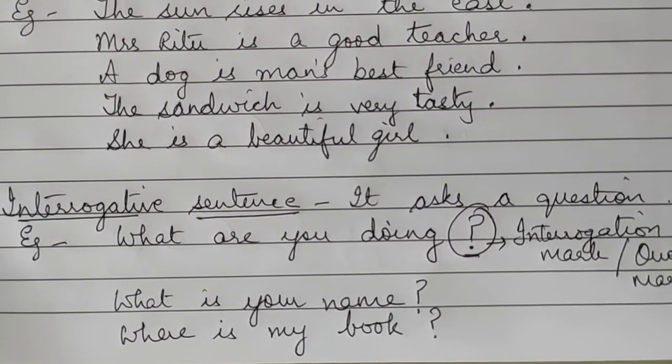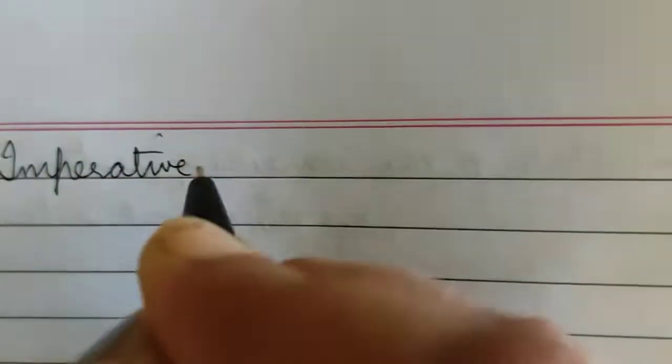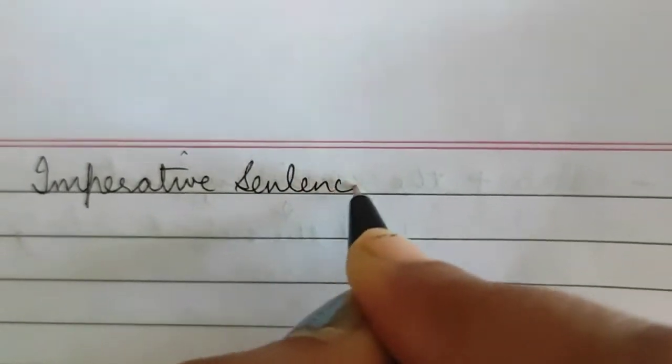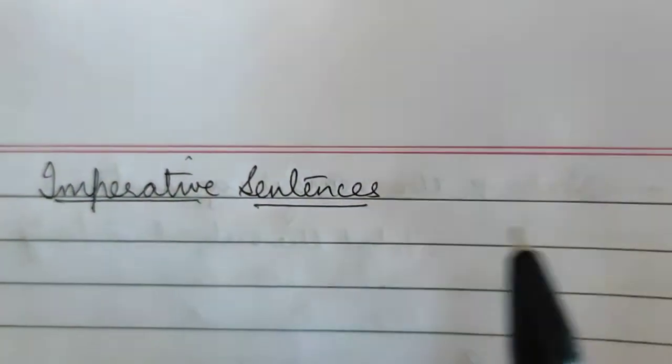Now, let's move on to the next type of sentence, that is imperative sentences. Now, children, what are imperative sentences?